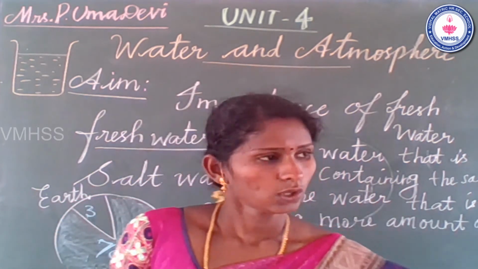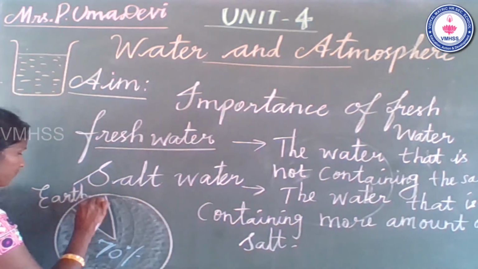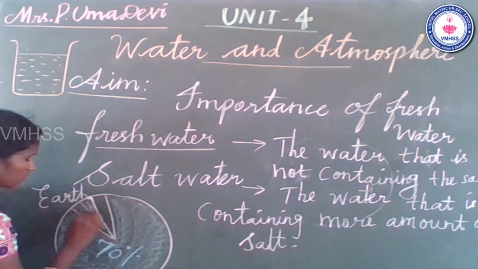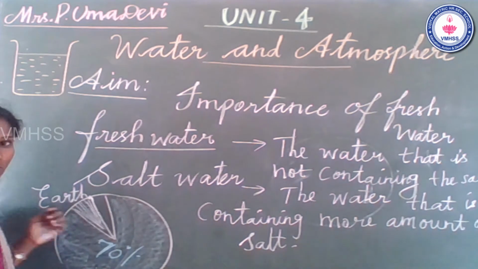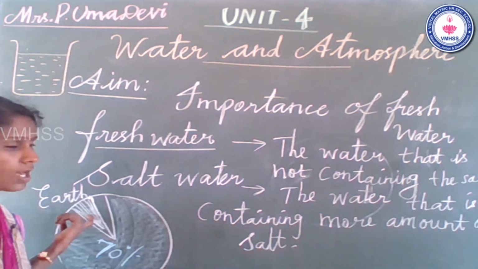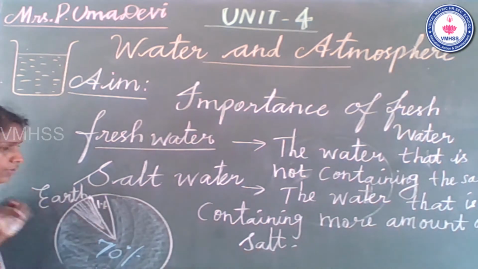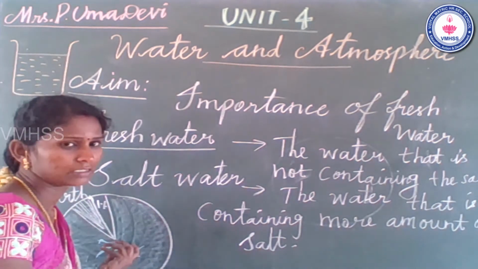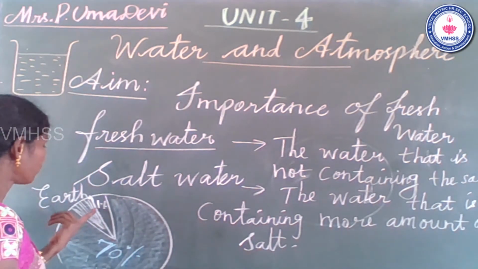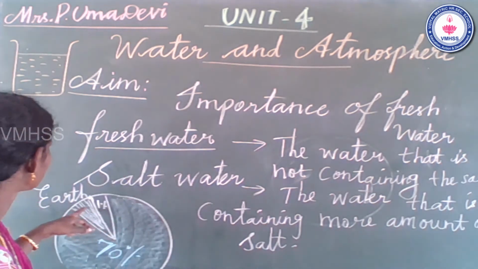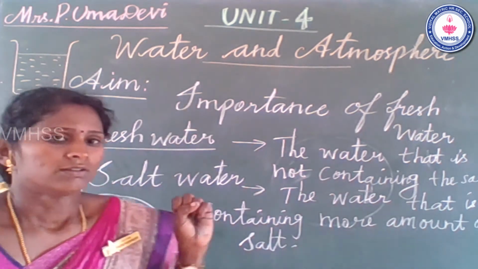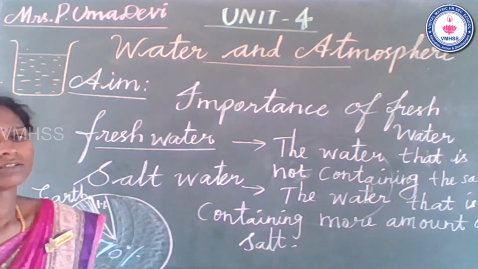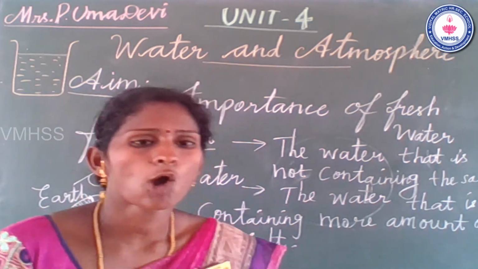Most of the fresh water is locked in ice in the polar regions. Only the remaining 1% of fresh water is used by humans. Totally 70% of water on earth is salt water, another 29% is locked in polar regions, and the remaining 1% is the fresh water available on earth.